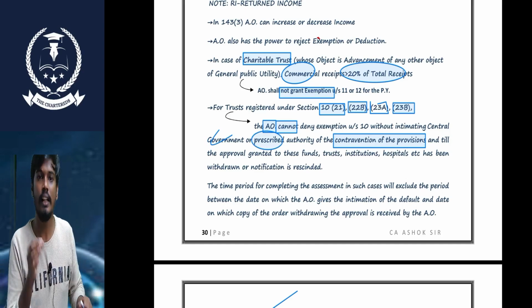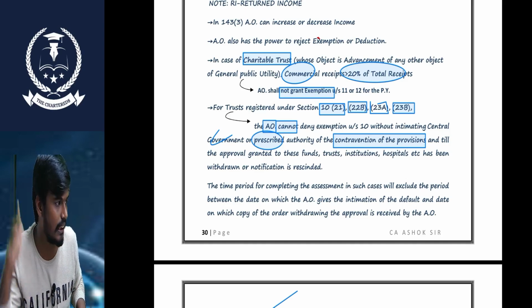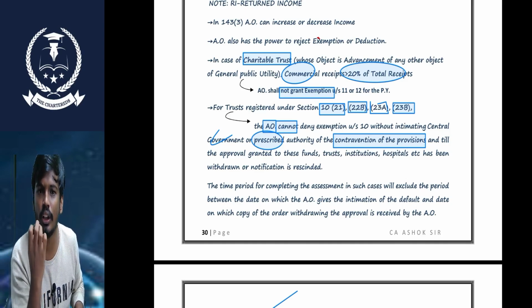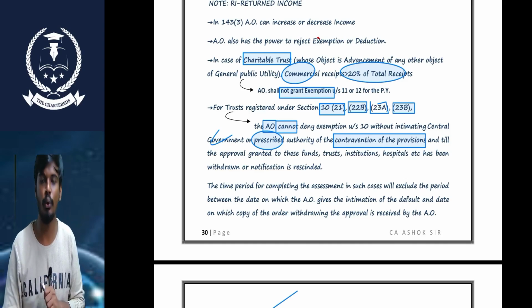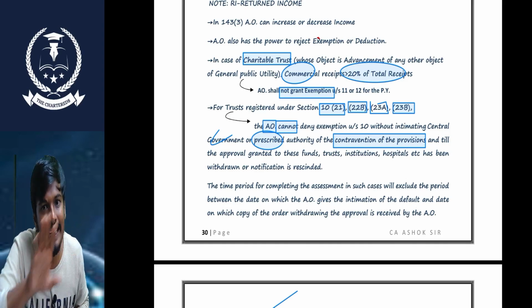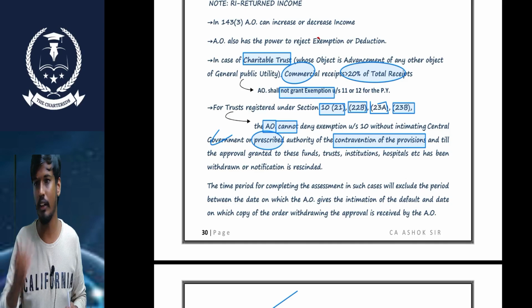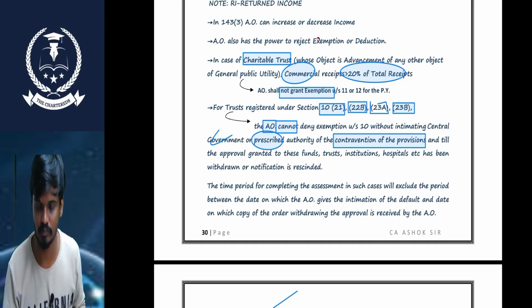Very simple, sir. If the AO identifies that a trust under this section has contravened the provisions prescribed by this section, in this scenario the AO cannot deny the exemptions, cannot withdraw the registration, cannot withdraw the approvals without intimating the central government or prescribed authority.